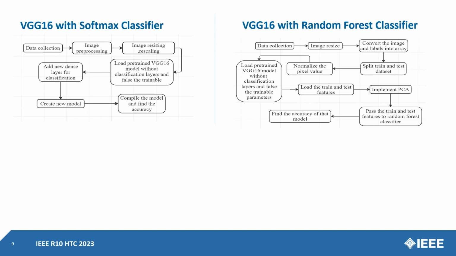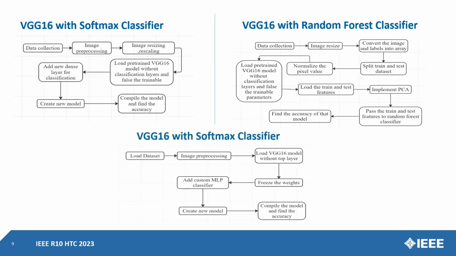We have created another model, which is VGG16 with an MLP classifier. In that case, we pre-process the images, and then we load the VGG16 pre-trained model without the top layer, and we freeze all the previous weights of the pre-trained model. Then we add an MLP classifier on that model, and we create a new model. After that, we compile the model and find the accuracy.